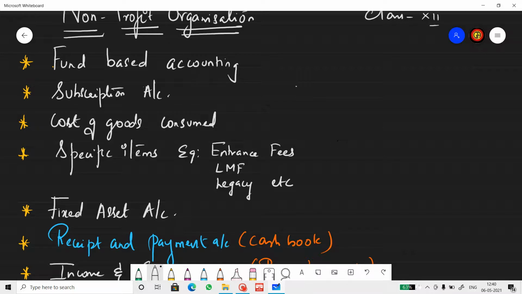Fund-based accounting, then subscription account, cost of goods consumed, specific items like entrance fees, life membership fees, legacy, etc., fixed asset account preparation. The first 5 are the very important subtopics that we need to cover at the time of revising or at the time when you start the chapter freshly. So my aim is to bring these things to you in a shorter and a simpler form.